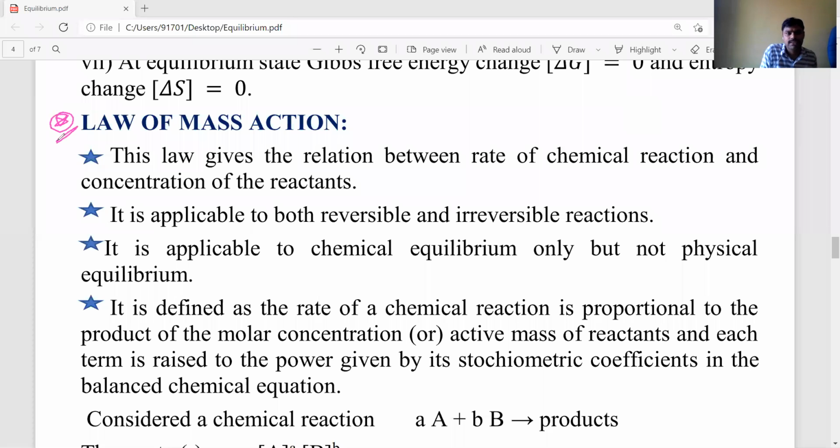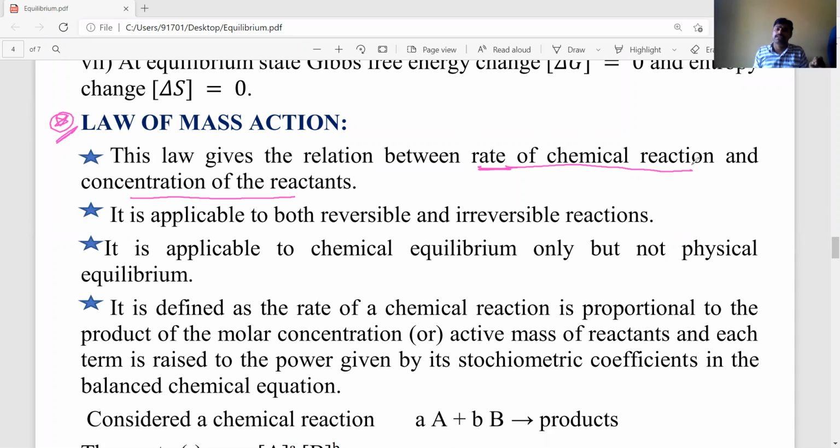What is the law of mass action? First, what is the importance of the law of mass action? This law mainly gives the relation between the rate of a chemical reaction and the concentration of reactants. How the rate of reaction depends on the concentration of reactants is explained by the law of mass action.